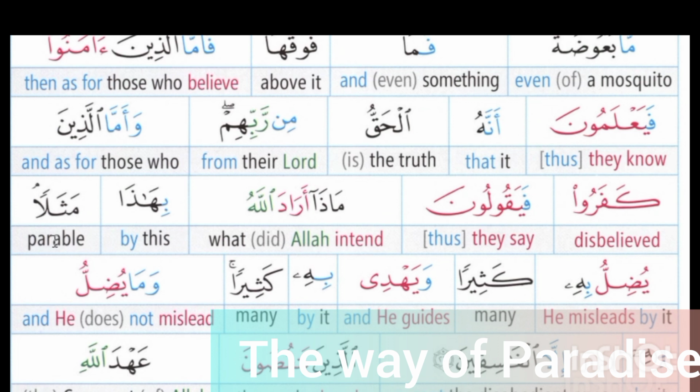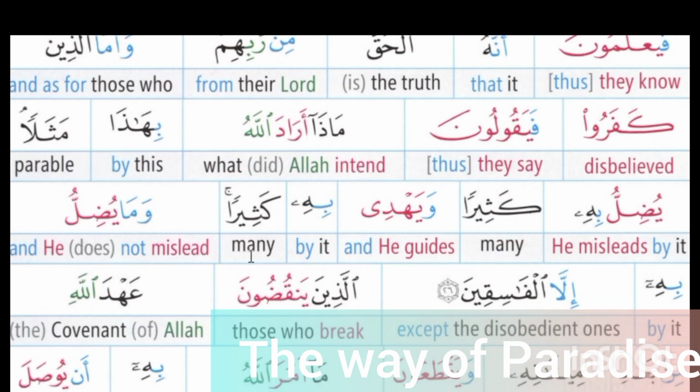Yuzillu, ya is used as a prefix. Root word of yuzillu is dad, lam, lam, so the meaning of yuzillu is he misleads. In bihi, be is used as a preposition. Meaning of be is by, and hi is an attached pronoun. The meaning of bihi is by it. Kasiran is an indefinite noun. Root word of kasiran is kaf, sa, ra, and the meaning of kasiran is many.